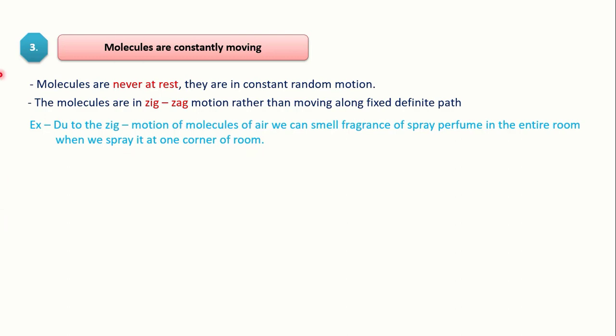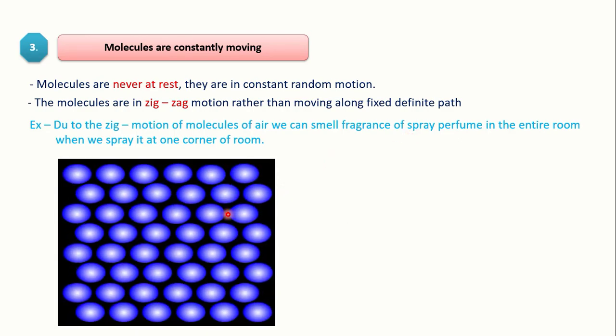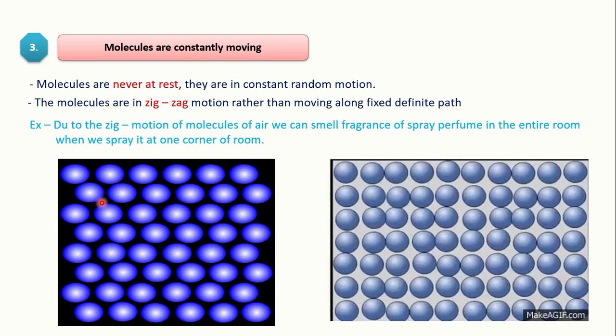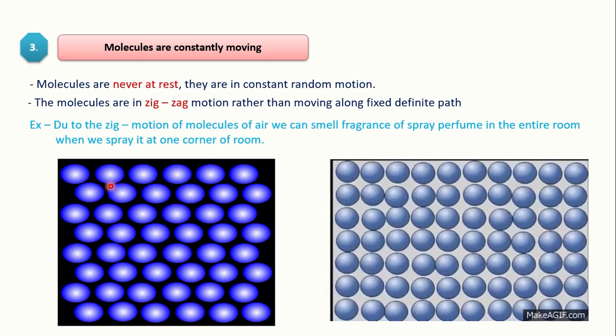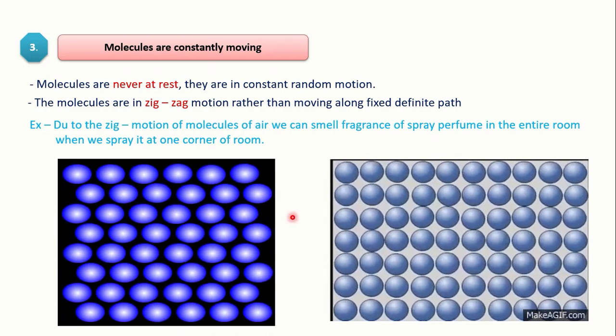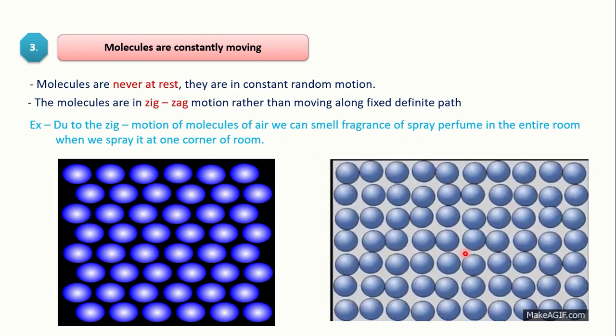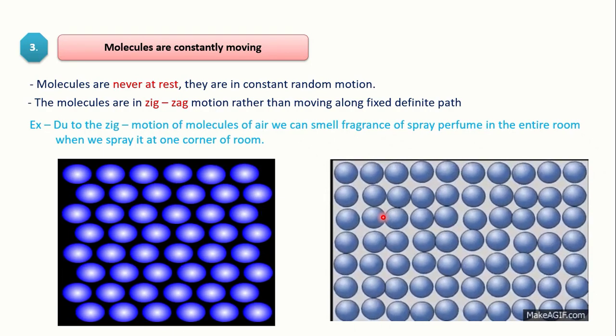It is just because the molecules are vibrating, moving, in continuous motion, not at rest. That's why we can smell the fragrance of the spray in the entire room. So we can see here these molecules are moving, they are not stable at their position.